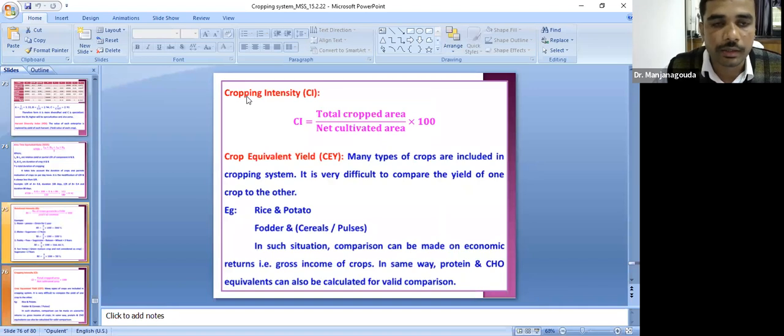Like that they will calculate. And another important one is crop equivalent yield. What do you mean by this crop equivalent yield? This is a very important assessment in the case of the intercropping system. The yield of one crop is converted into the equivalent yield of the other crop.